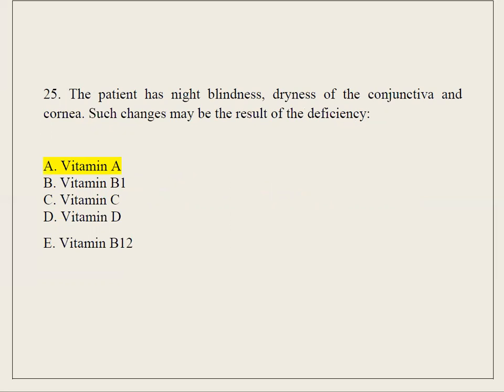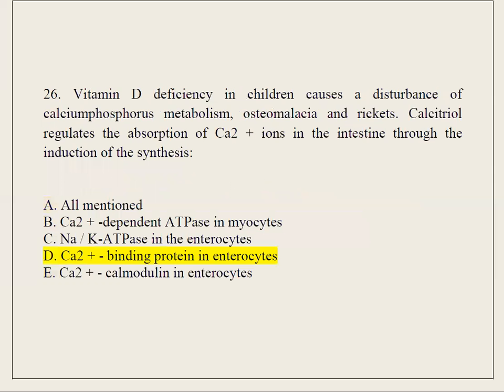A. Vitamin A. B. Vitamin B1. C. Vitamin C. D. Vitamin D. E. Vitamin B12. 26. Vitamin D deficiency in children causes a disturbance of calcium phosphorus metabolism, osteomalacia, and rickets. Calcitriol regulates the absorption of Ca2+ ions in the intestine through the induction of the synthesis.